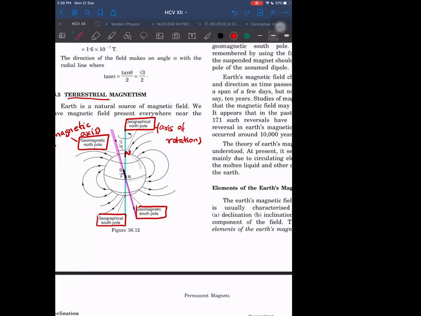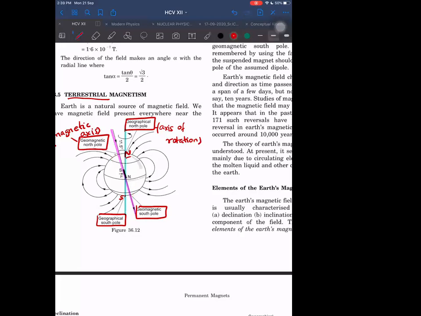Now we are calling one a North Pole and the other South Pole here. Normally what we call North and South, but there is also geomagnetic North and geomagnetic South. Let us give a small m under it to represent magnetic.